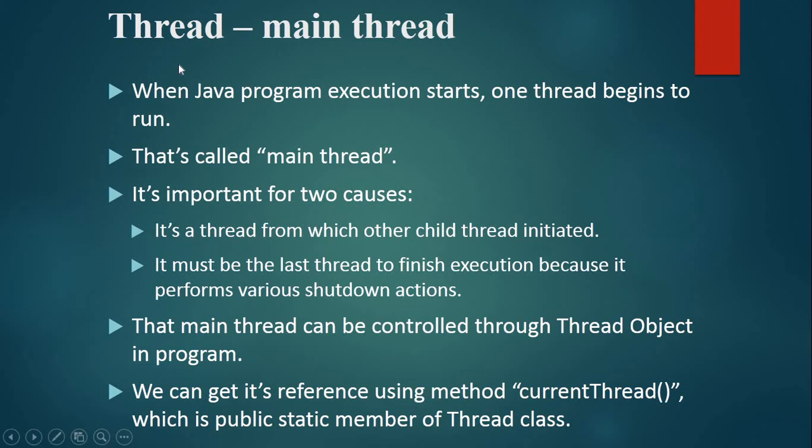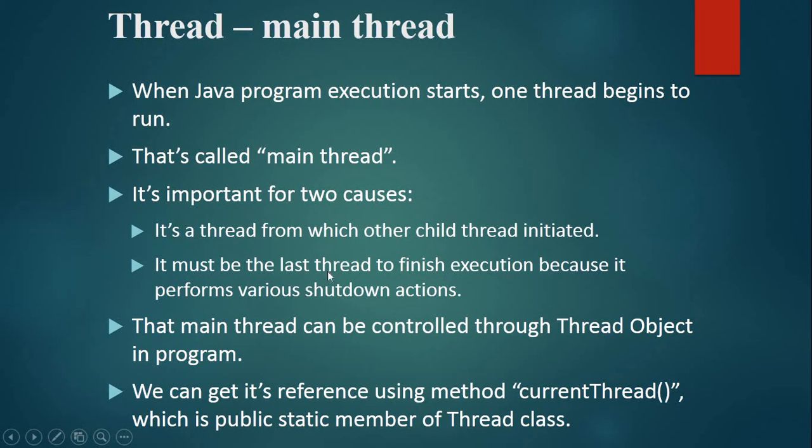Now, the main thread. When a Java program execution starts, one thread begins to run. That's called the main thread. It's important for two reasons. It's the thread from which other child threads are initiated, meaning from which we can call other methods and other classes.